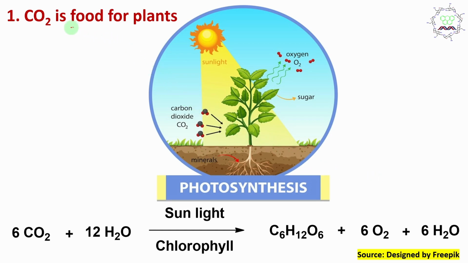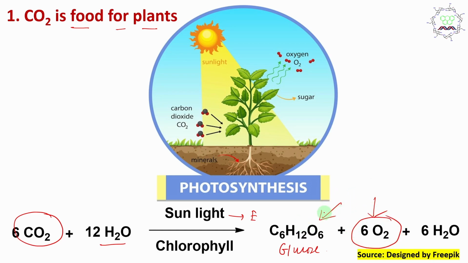So CO2 is a food for plants. You can see this chemical reaction where carbon dioxide reacts with water in the presence of sunlight. This supplies the energy, and chlorophyll acts as a catalyst, which produces glucose and oxygen. By the way, glucose and oxygen both we utilize: products made of glucose we can consume as our food, which is the source of energy, and the oxygen we utilize to breathe.